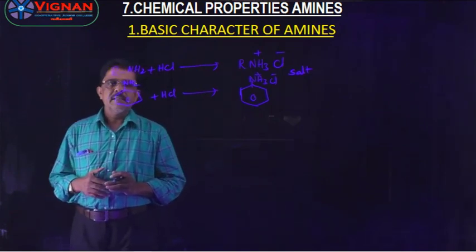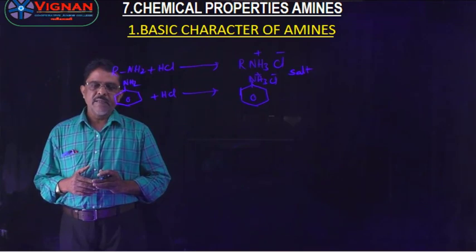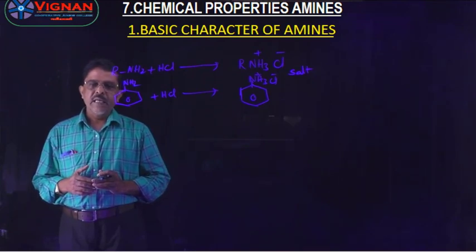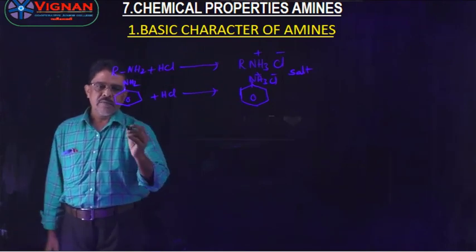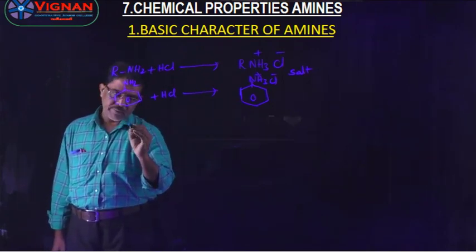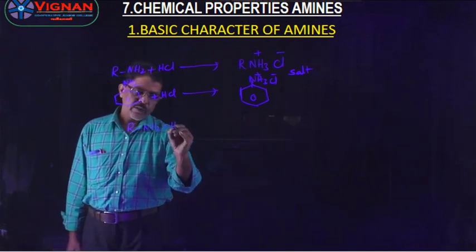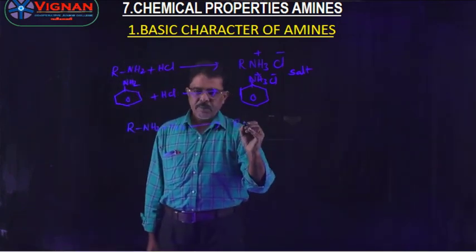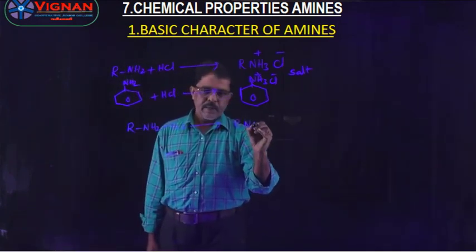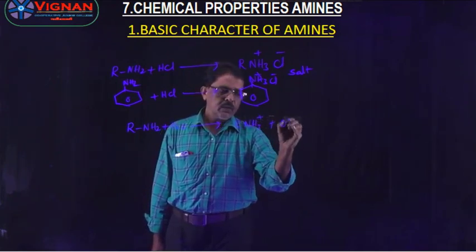The basic nature of amines can be explained with the help of Kb or pKb values. The aqueous solution of amine, RNH2 plus H2O, gives rise to RNH3+ plus OH-.